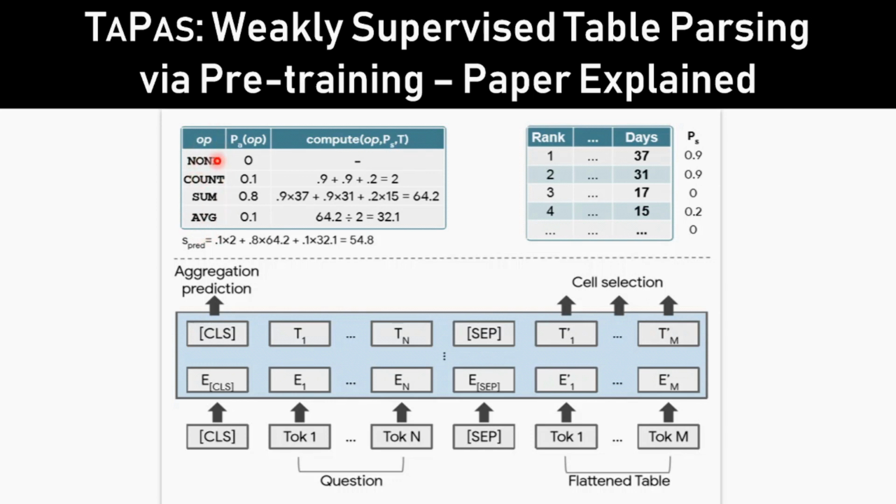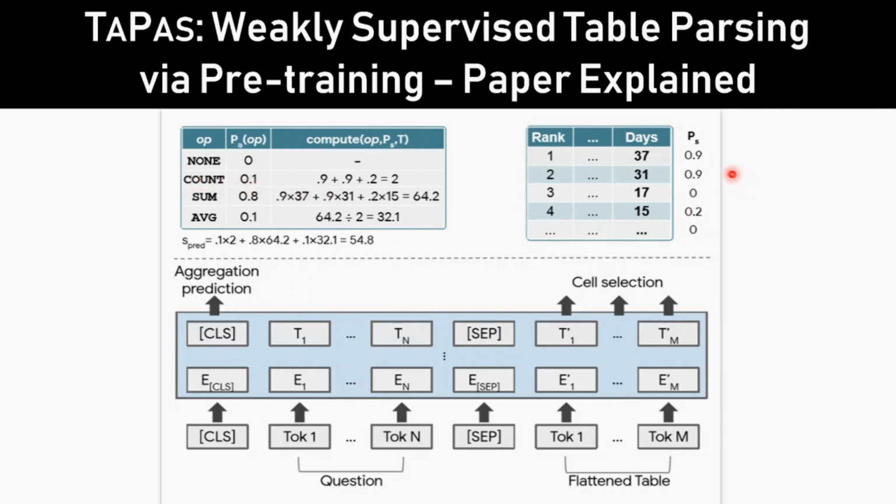So if the selection is none for aggregation, it means the return value is a scalar, where you're going to give the output of a cell. And if it is going to be an aggregation function, then it becomes count, sum, or average. For each cell, you see a probability, right? Whichever cells have higher probability will be considered for calculation. Similarly for the aggregation function, you also have a probability. Whichever probability is the highest, based on the cells, will be chosen, and accordingly the calculations will be performed.